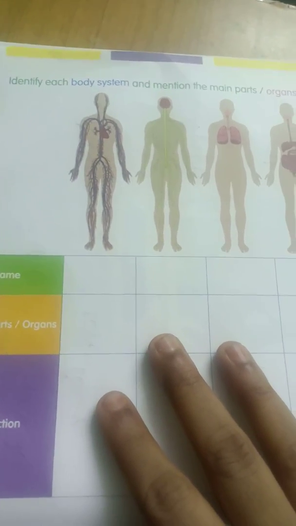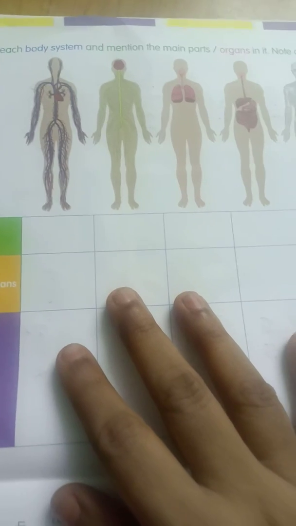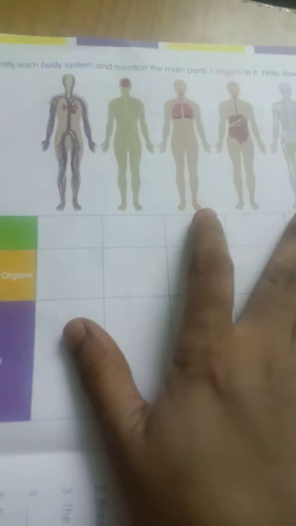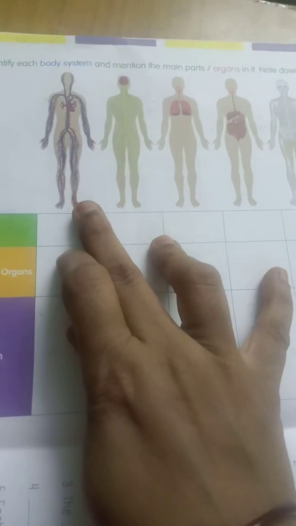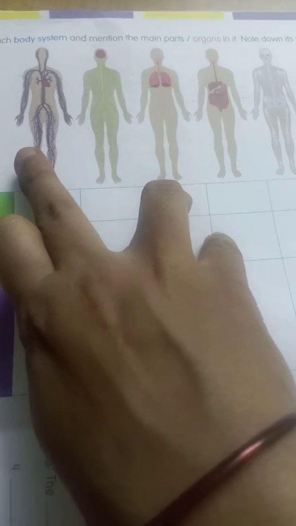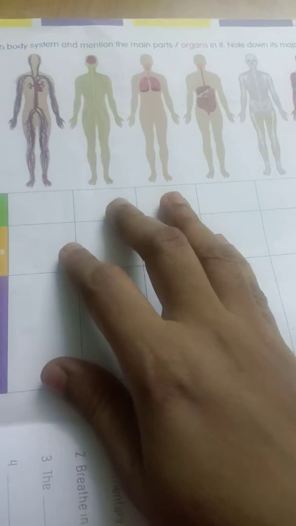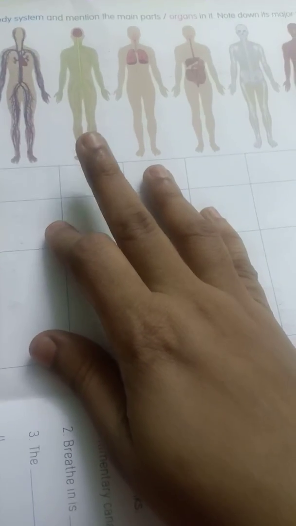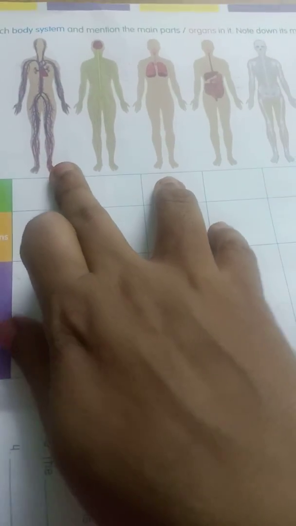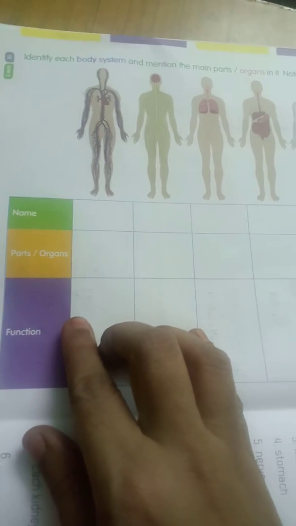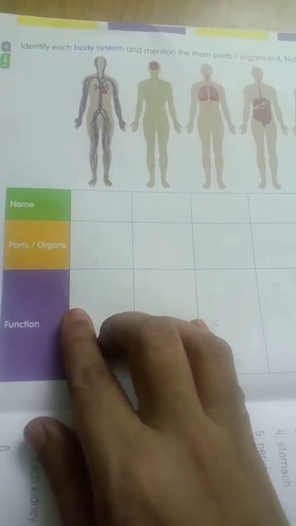Identify each body system and mention the parts and organs in it. Here, some systems are given. We must identify those organ systems and mention the parts in these systems. Note down its major function, how it works in our body. We must mention what work that body system does.